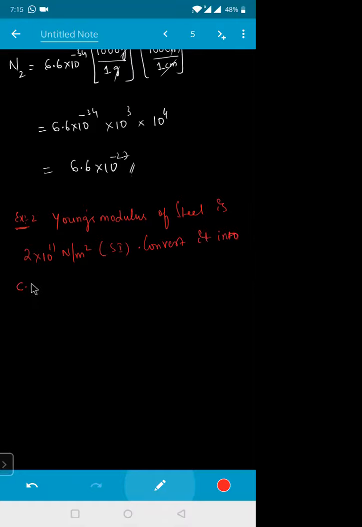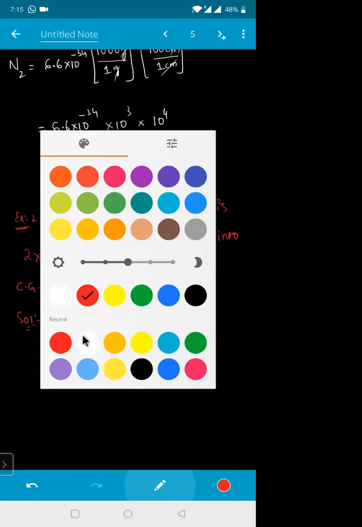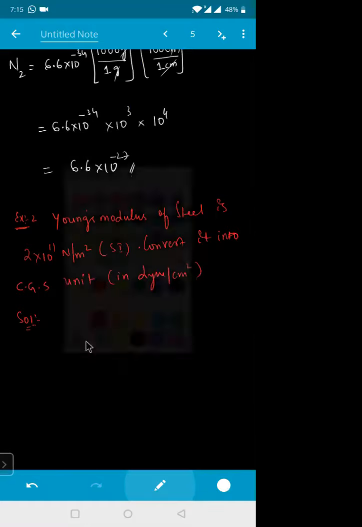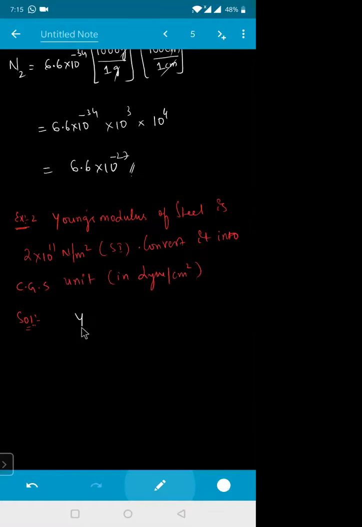Convert it into your CGS unit, and that is in dyne per centimeter square. Now tell me, what is the Young's modulus formula first? What do you mean by Young's modulus? Young's modulus Y is equal to stress by strain.